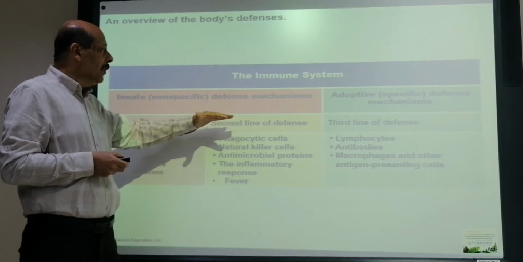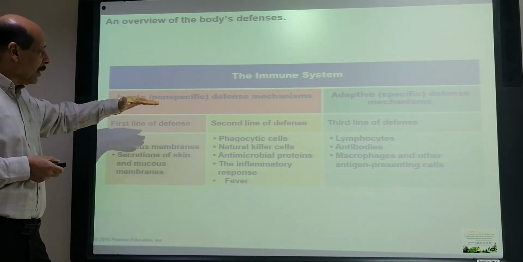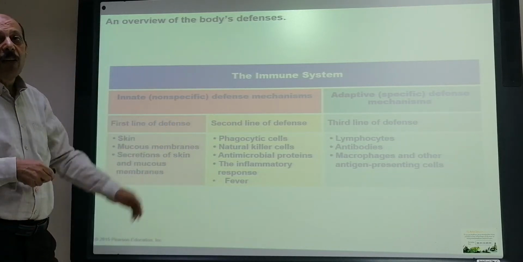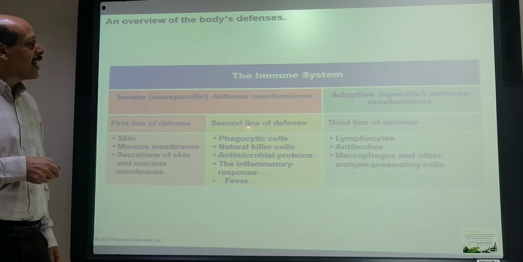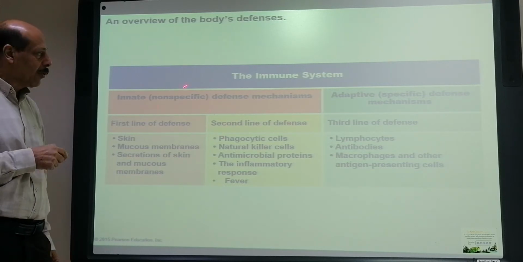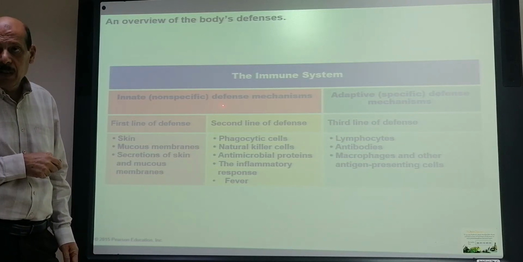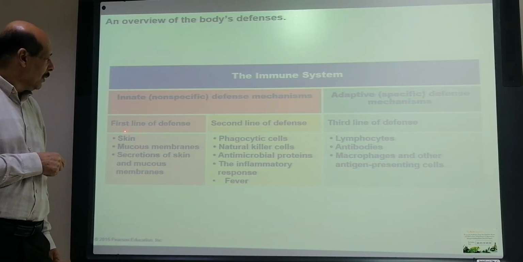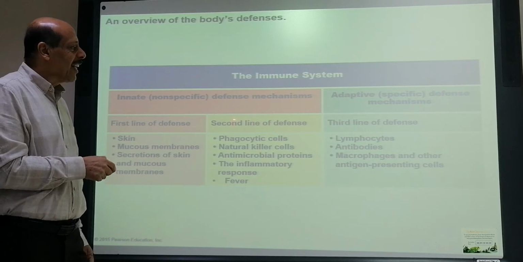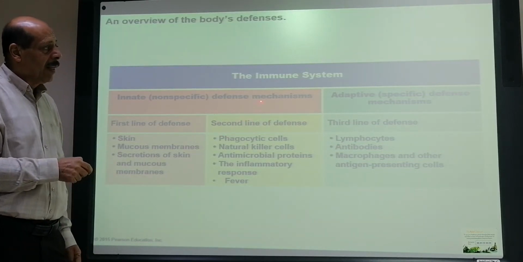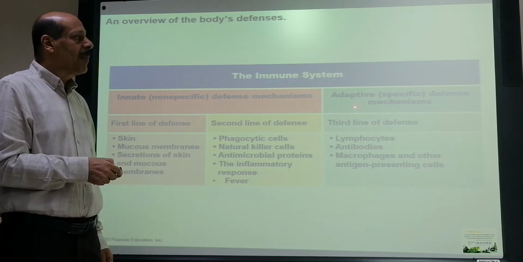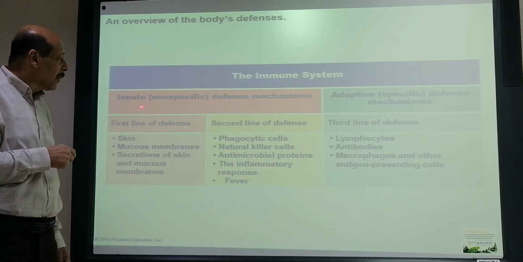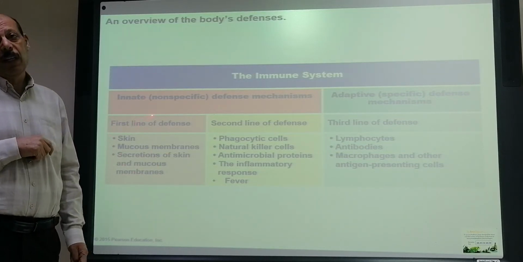So in the immune system, we have the innate non-specific defense mechanism. It is divided into the first line of defense and the second line of defense. The innate one, which is the generalized one, is divided into two types: primary, or the first line, and the secondary line. The adaptive specific defense mechanism is the third line of defense. Now, we will see the first line of defense mechanism.